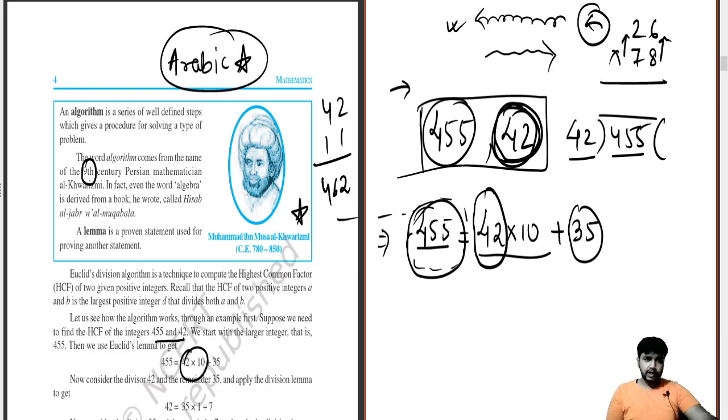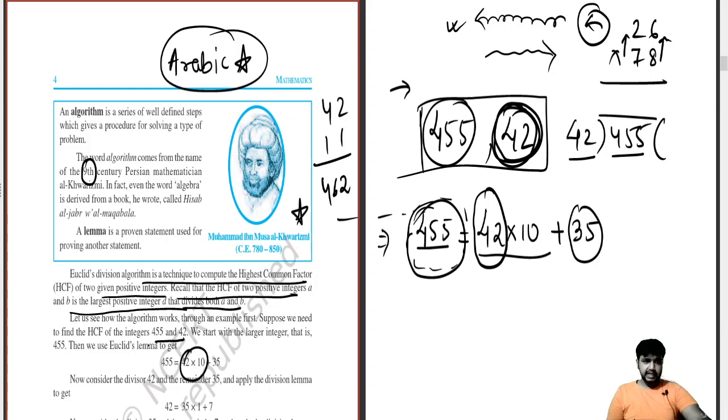Now see, it is written over here. Euclid's division algorithm is a technique to compute the highest common factor of two given positive integers. Recall that the HCF of two positive integers a and b is the largest positive integer d that divides both a and b. So this is the definition of HCF which has been given. Let us see how the algorithm works.